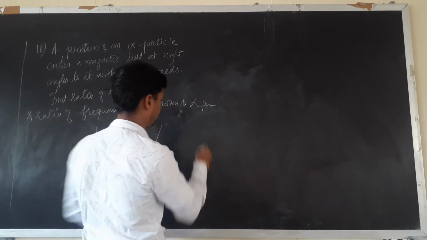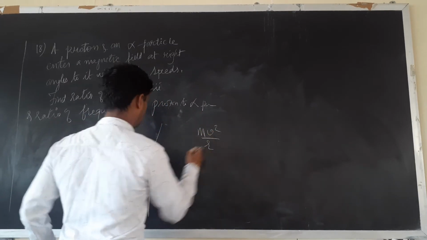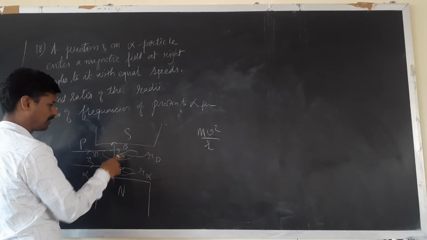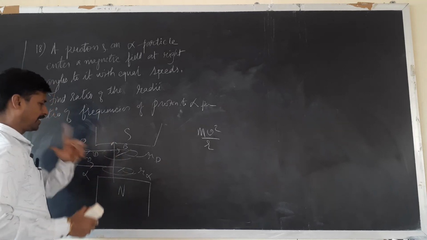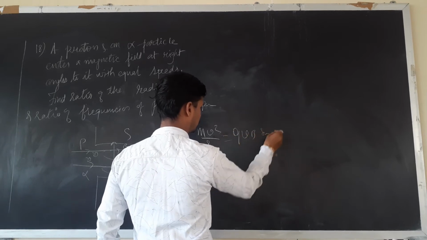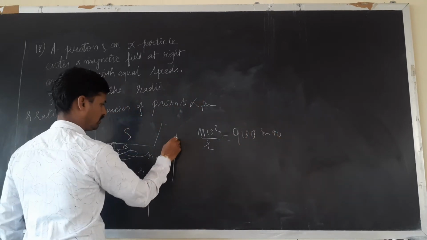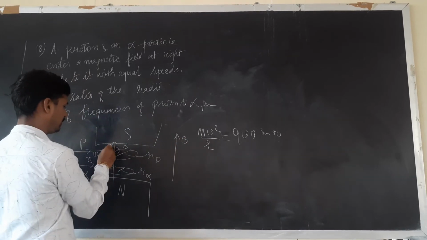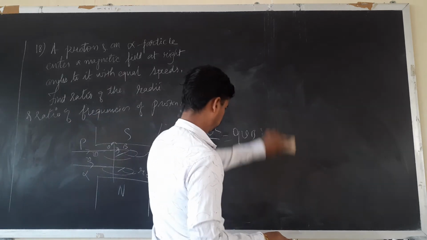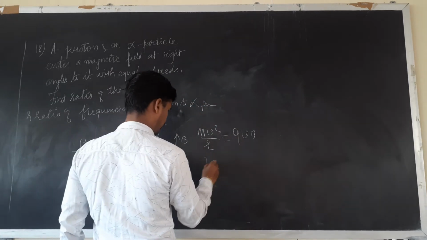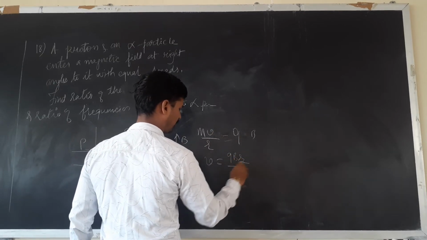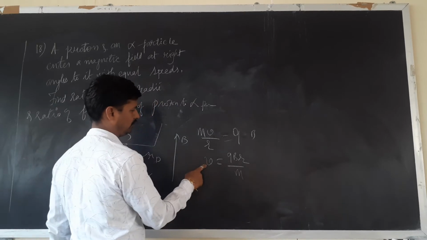Sir, how has it come? Okay, fine, listen. For anything to rotate, centripetal force is required, that is mv square by r. This centripetal force is provided by the magnetic force, which is given by QVB sin 90. Why 90? Because velocity and magnetic field are at right angles. Now V cancels here, and we get QBR upon m.